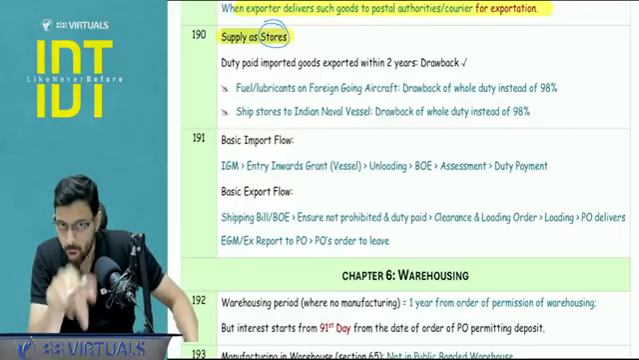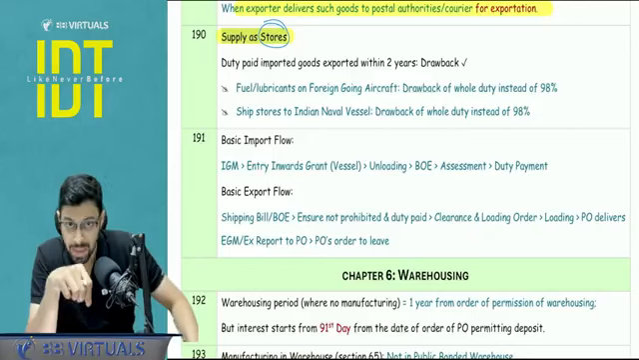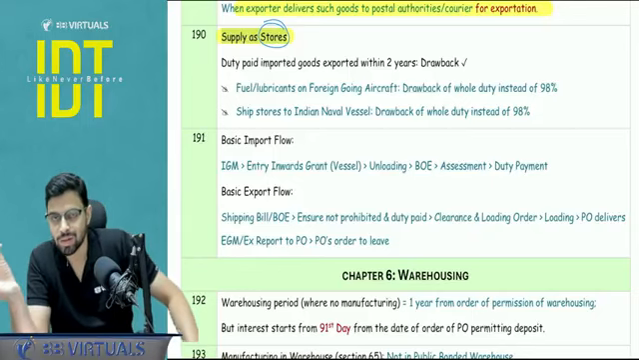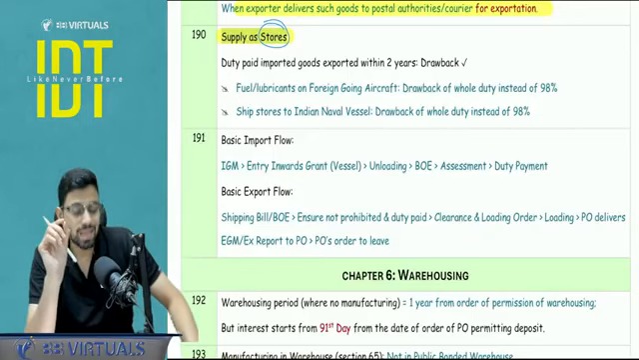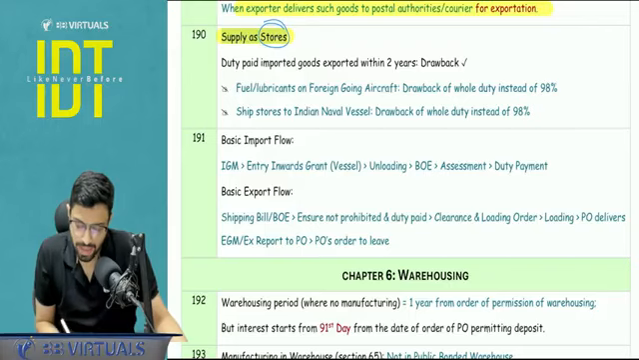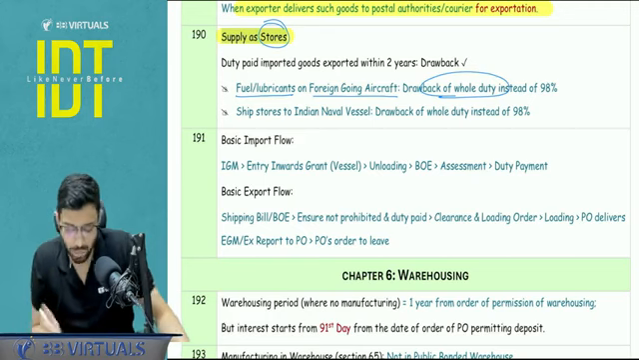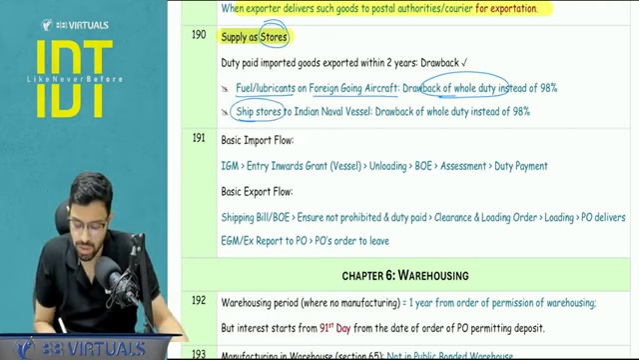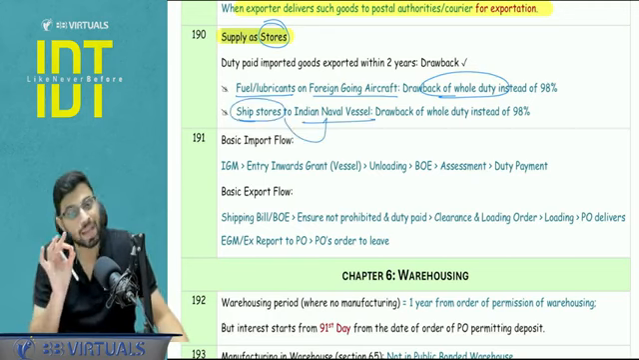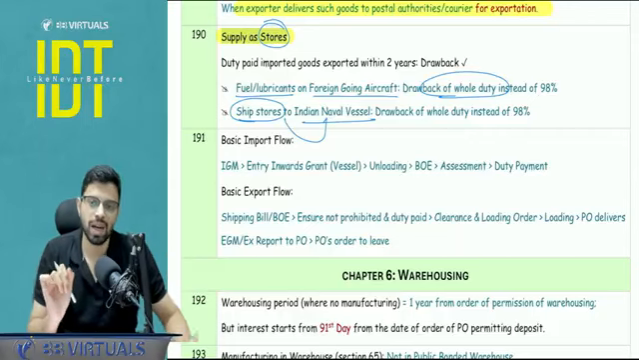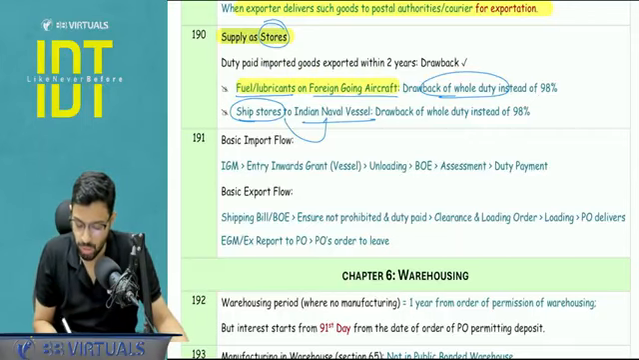Okay, now what is the point to be noted here? Why I have picked it in this particular HOTS section is in two cases. If you are supplying fuel and lubricants on a foreign going aircraft, instead of 90% you are going to get 100% as a drawback, and in case of ship stores supplied to an Indian naval vessel, you will again get 100% of the drawback instead of 98%. These 2 points you need to make a note of.